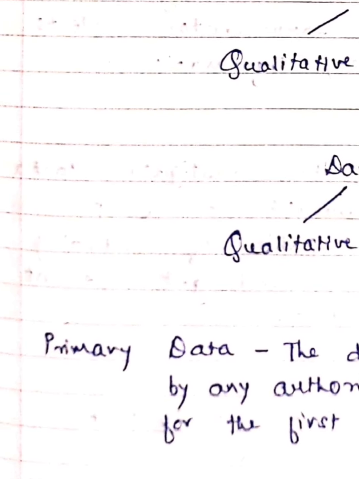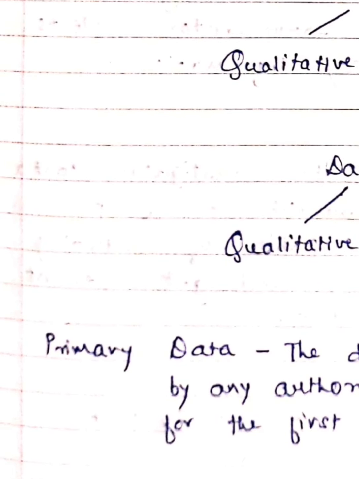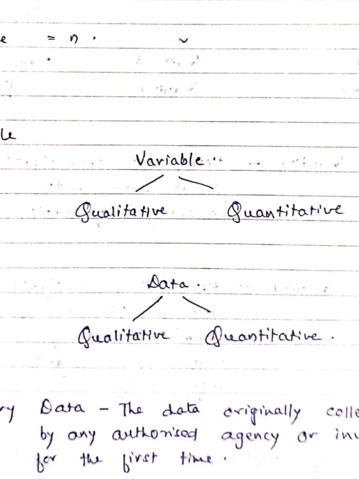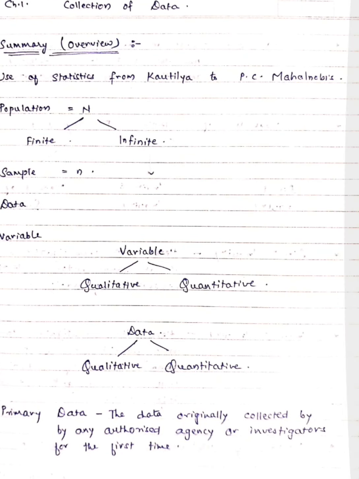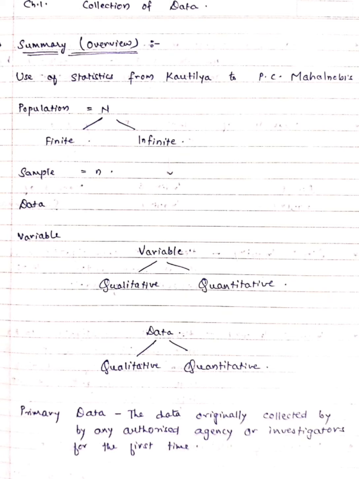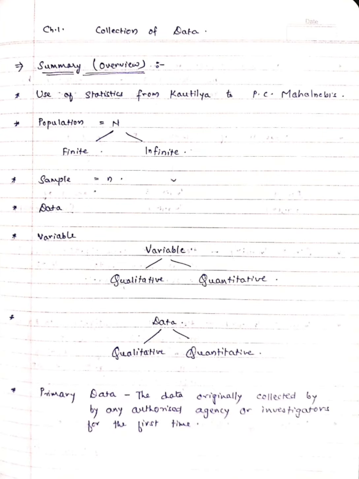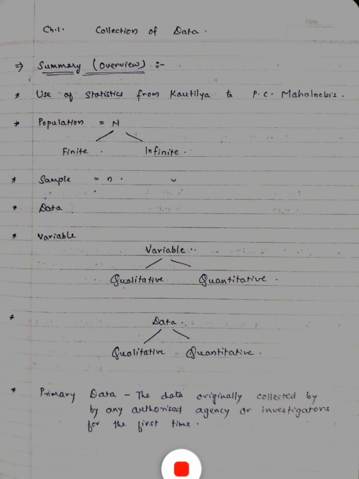Such data is known as primary data. That is, the data that you are collecting by yourself, for the first time, originally collected, can be regarded as primary data. So that is what primary data is all about.